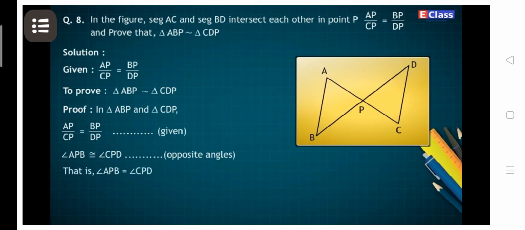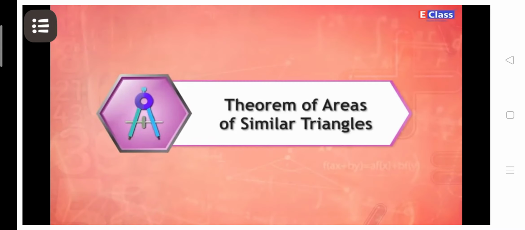That is, angle APB is equal to angle CPD. Therefore, triangle ABP is similar to triangle CDP by SAS test. Therefore, triangle ABP is similar to triangle CDP. It is proved.